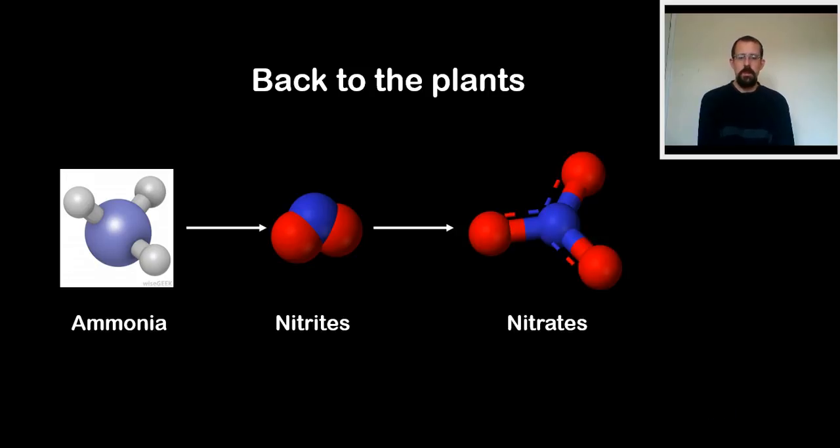So you can see here how important the bacteria in the soil we mentioned are, because without them, the ammonia wouldn't be changed into nitrates, and won't re-enter the plants, because nitrates, as I said, is the form of nitrogen that plants reabsorb. So now we've got a constant cycle, the nitrogen passing up the food chain, leaving it at different points through death, decomposition, excretion and defecation, and then being converted back to nitrates so the plants can absorb it.